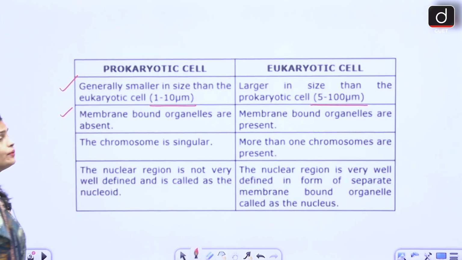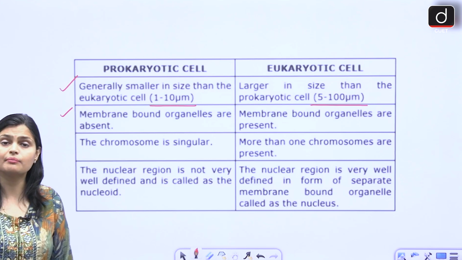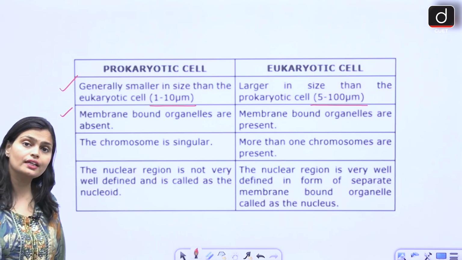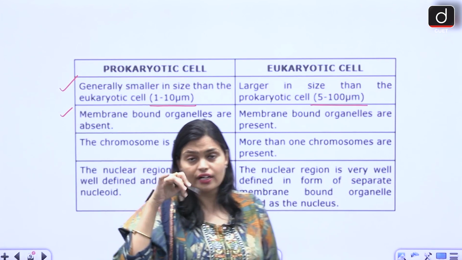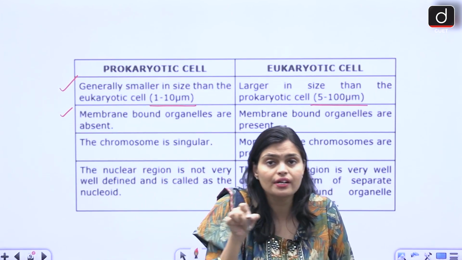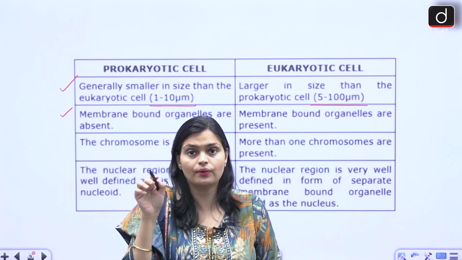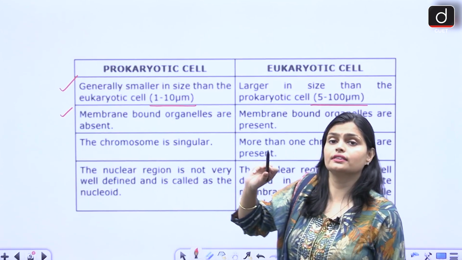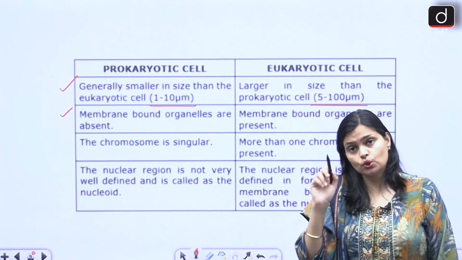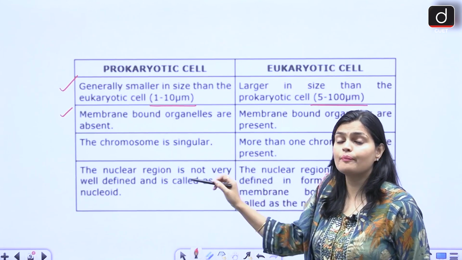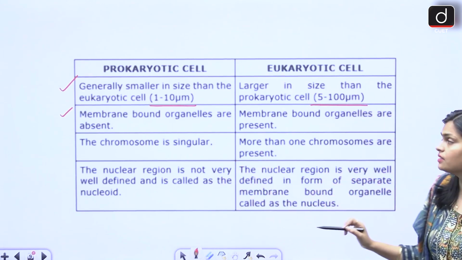Now in prokaryotics, membrane bound organelles are absent. What do you mean by membrane bound organelle? It means the organelles are surrounded by a membrane. Whatever organelles require protection via a membrane are absent in prokaryotes, right?